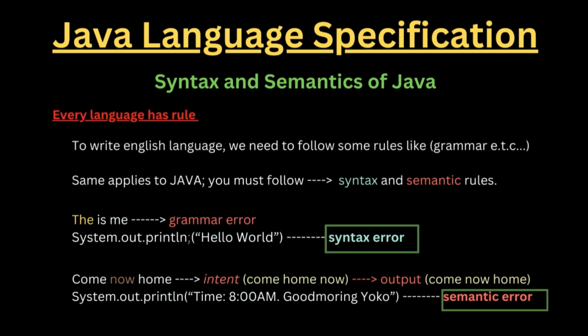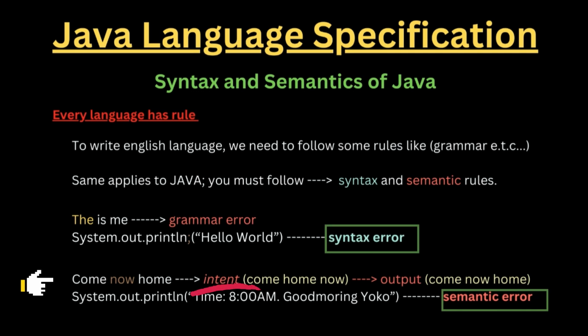And when we come down, we can see another example down here. We're trying to illustrate what a semantic error is, and here we have "come now home." Let's check the next line. It says intent. Okay, intent, which is like the intention of this person. Sometimes you can be writing stuff and you just make some kind of mistake.